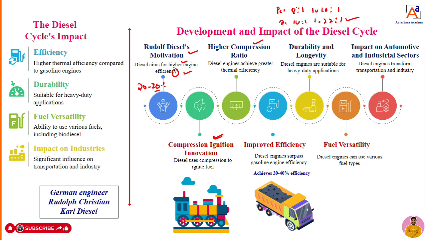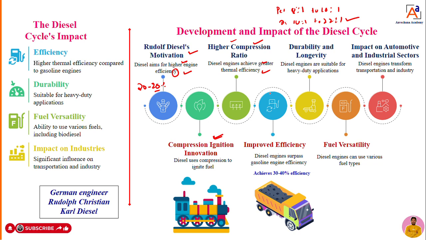If the engine has a higher compression ratio, it is going to produce more power as well as more thermal efficiency. This was his concept. Hence he started to develop a higher compression ratio engine to get greater thermal efficiency. Yes, he did that. He developed the engine and compared the efficiency of the higher compression ratio engine with the lower compression ratio engine.